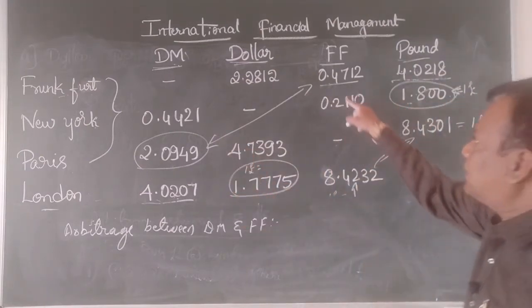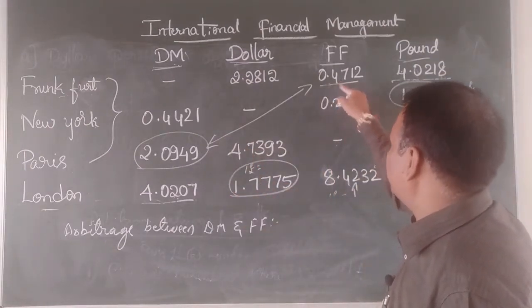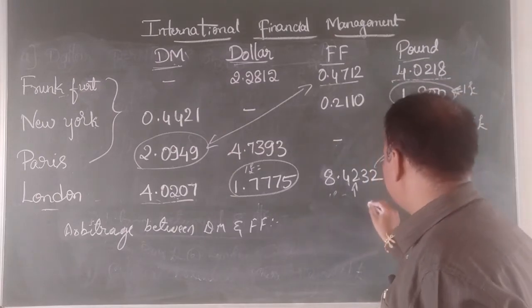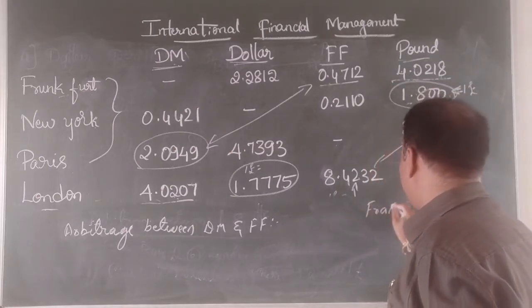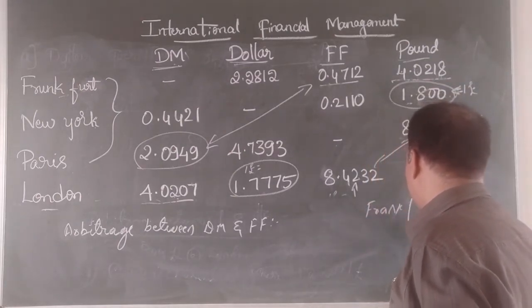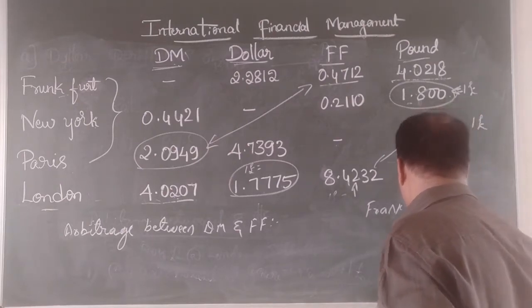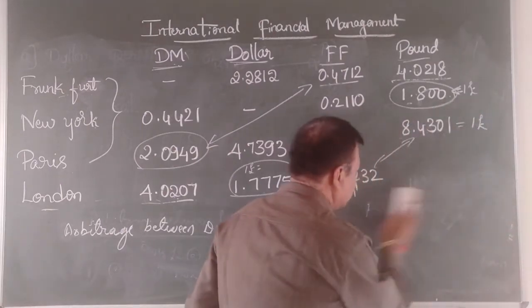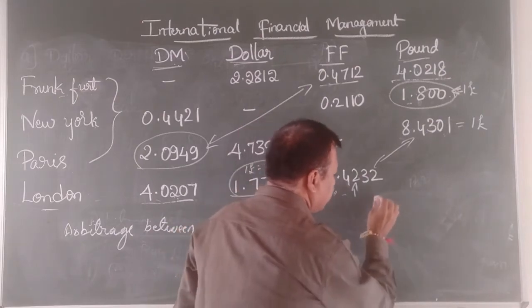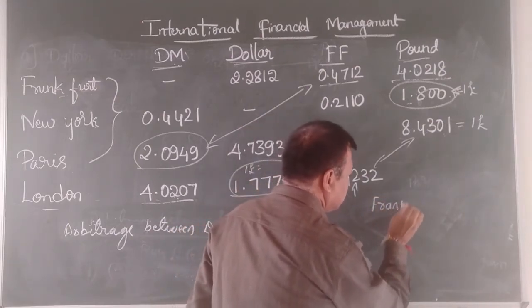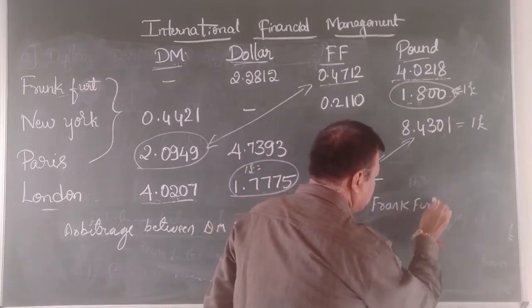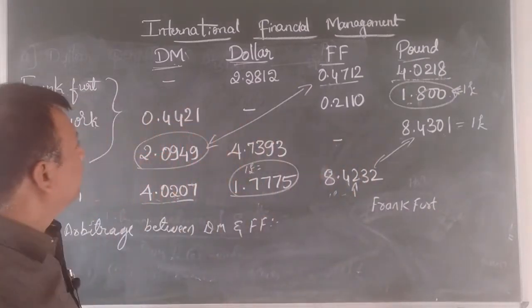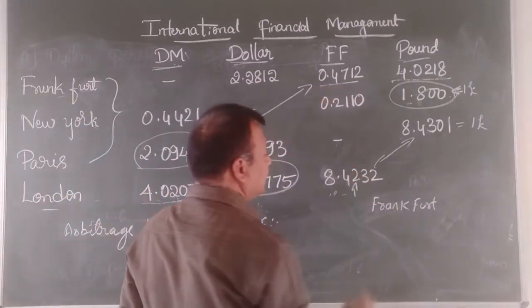Okay, now we are checking these two things. Here in this case it is a direct quote. In case of Frankfurt, it has been given as a direct quote.